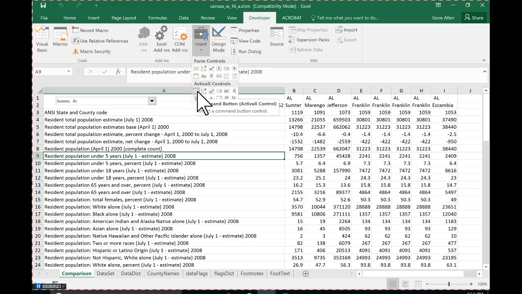Turns out there's another combo box down here. You've got this set called Form Controls, and this set called ActiveX Controls. The ActiveX Controls generally don't quite look as clean, but they're way more powerful. And perhaps the ActiveX combo box would do that for me. I'm not sure. But the answer is that's not for today.